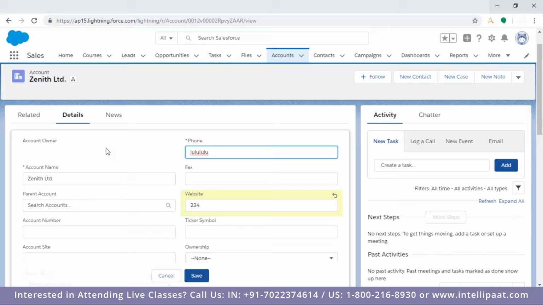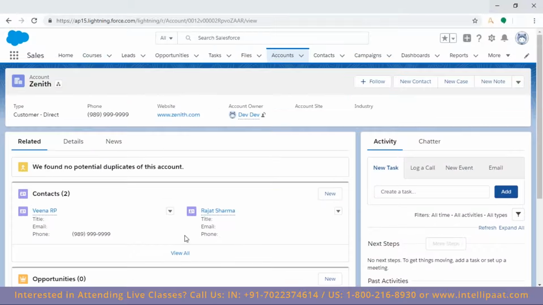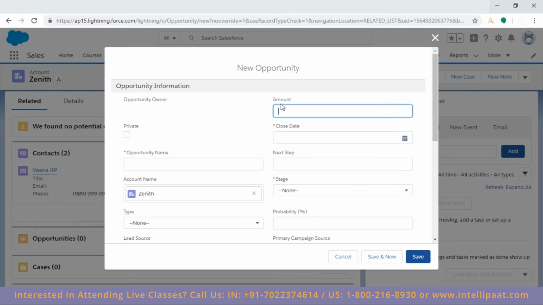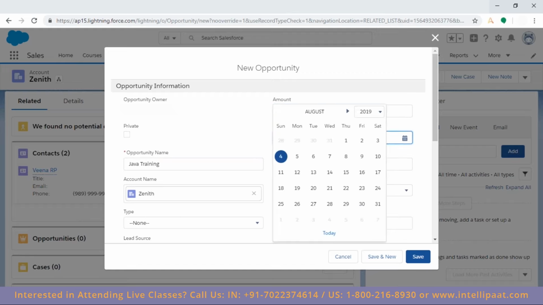The second one you need to write yourself, defining what the format should be, or if it is a numeric value, say the amount should be greater than zero, or the amount should be less than zero. This is about the contact. Let me come to the opportunity. Here I'm creating a new opportunity. This is the opportunity name, say Java training. What is the amount? What is the close date? The close date is from the sales terminology, as I'm talking about Sales.